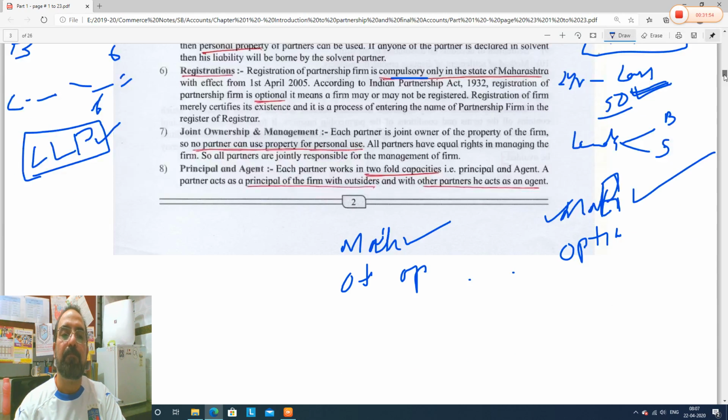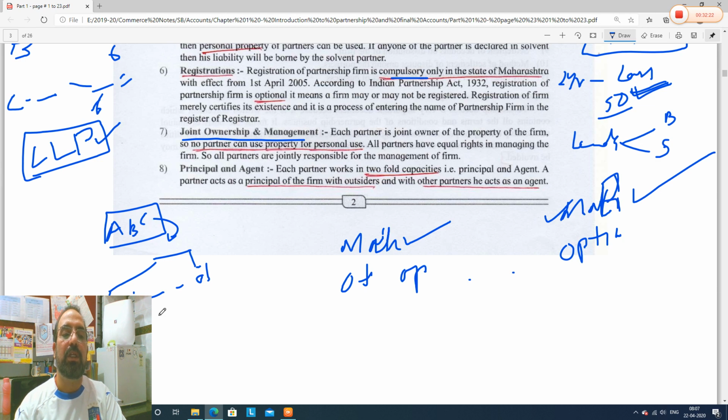Next, joint ownership of management. I will give an example on this. For example, there is a car of the partnership firm. A, B and C are partners, and this car is of the partnership firm. The firm is owner. Neither A nor B, all of them together are owner.